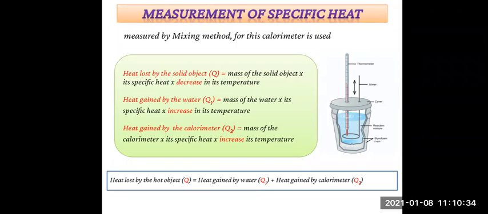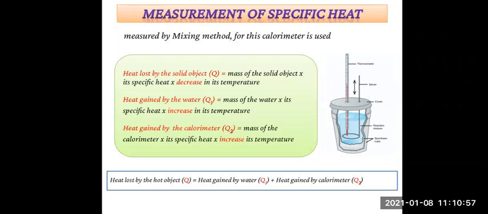That is the formula we have already seen: m into c into delta T. Then similarly, heat gained by the water, denoted by capital Q1, is equal to mass of water multiplied by its specific heat multiplied by increase in its temperature, right?